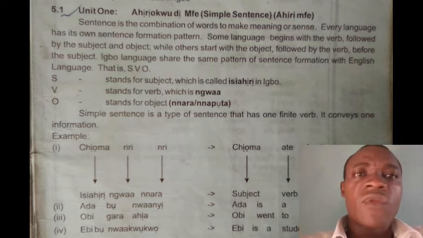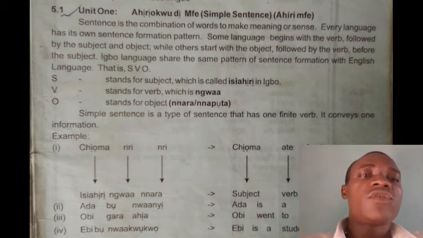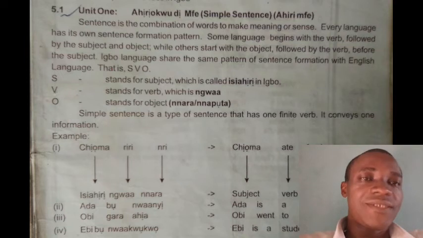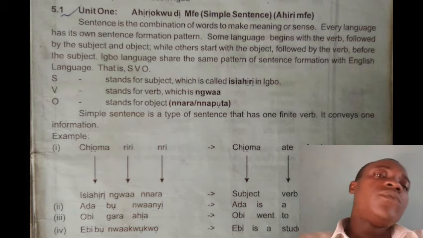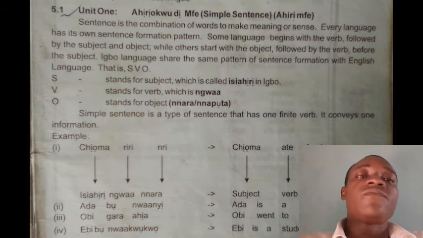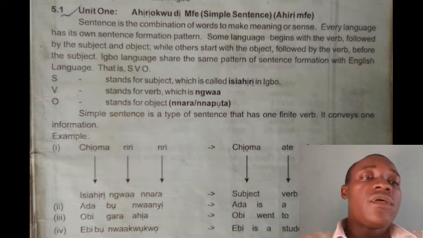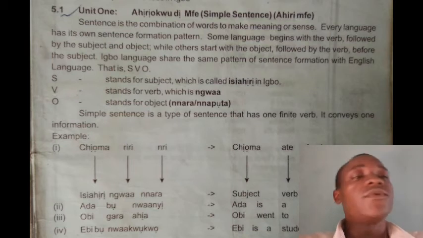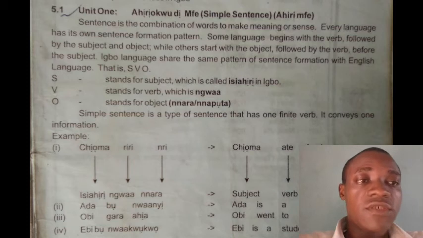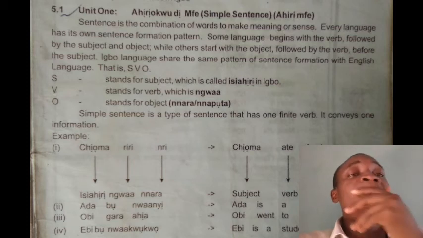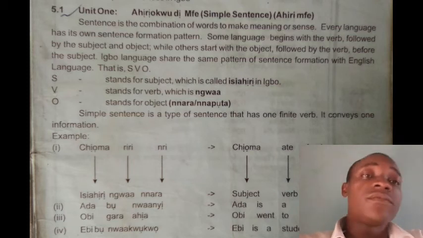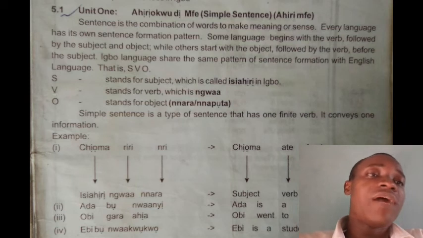So sentence is the combination of words to make meaning or sense. As you know, you read your English, so without a sentence, the words will not have expression or meaning. So as a result of sentence, what you are saying will have a meaning.